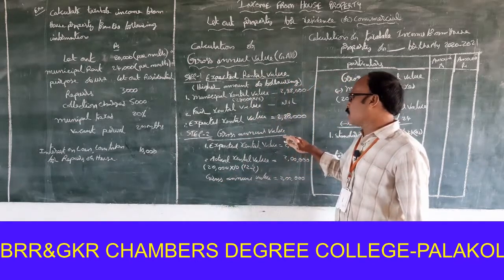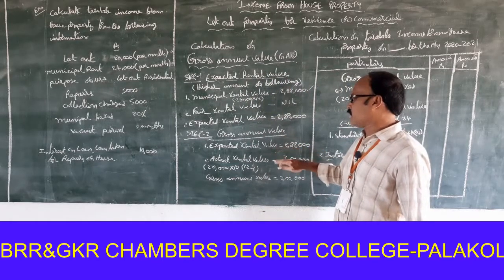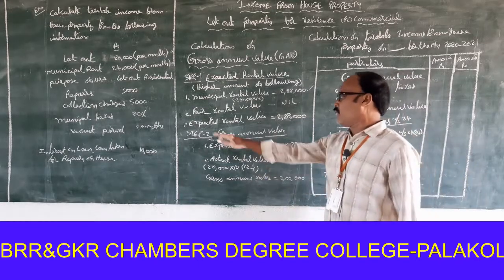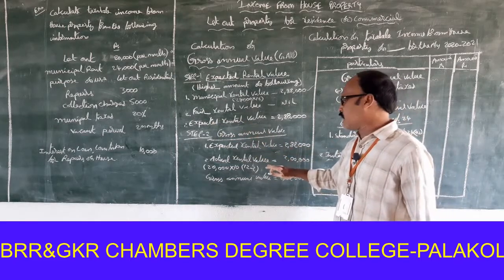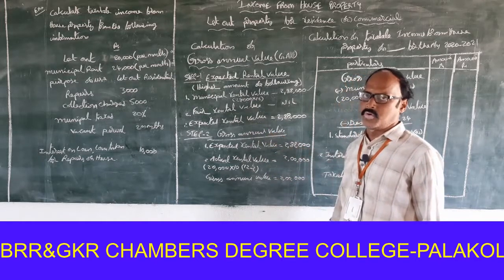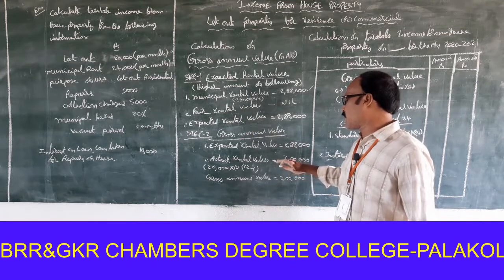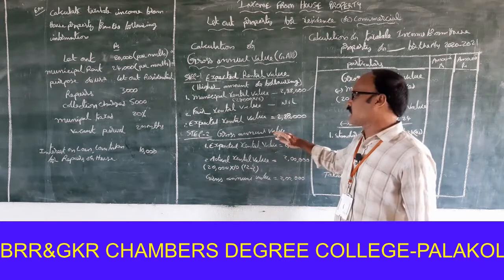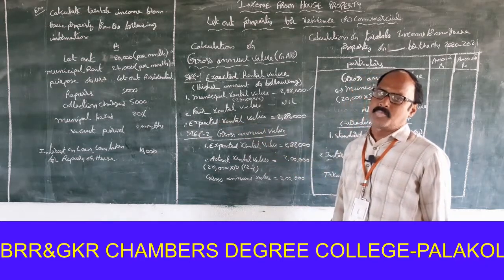Normally the highest amount of the following is to be treated as gross annual value. But in this problem, a vacant period is available. When a vacant period is available, actual rental value is to be treated as gross annual value in step 2. That's why here the actual rental value of 2 lakhs rupees is to be considered as gross annual value.